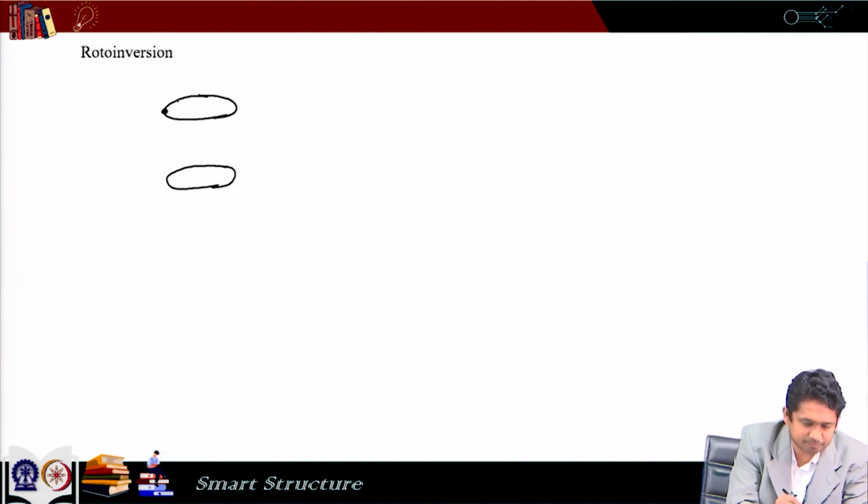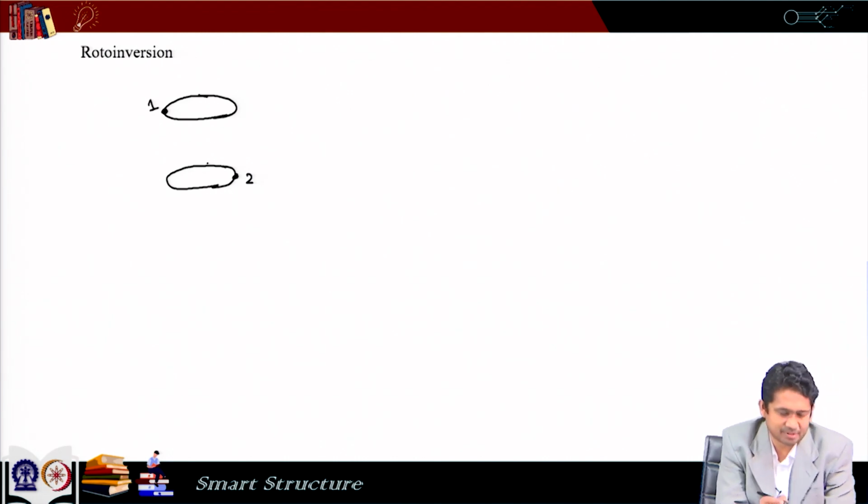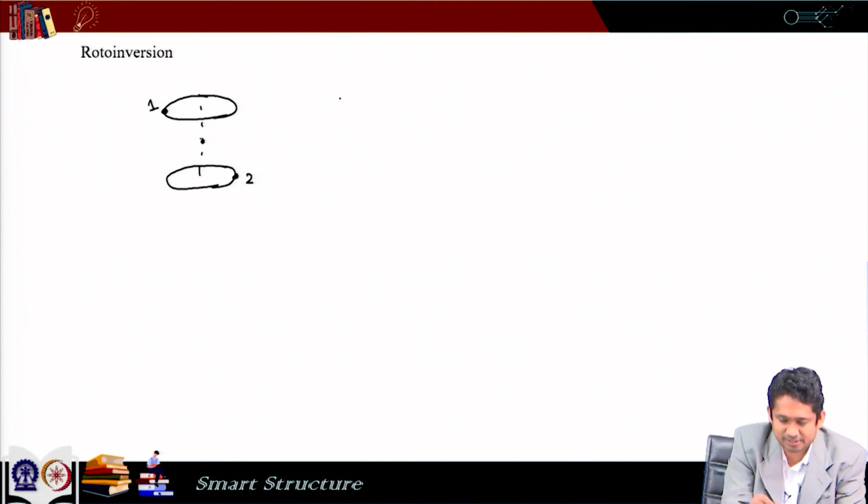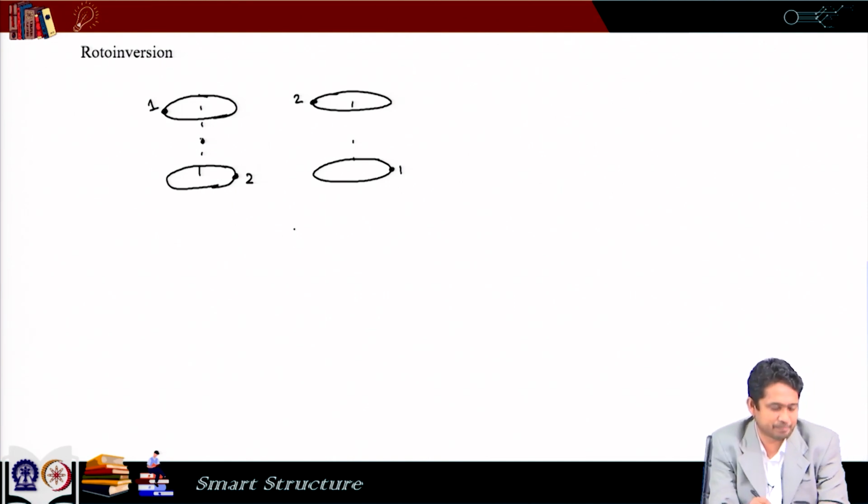Let us imagine that we have one atom here and here, and they are the same. So, if this is rotated by an angle 360 degree, it comes back here. If this is rotated by an angle 360 degree, it comes back here. So, we are doing a one-fold rotation to both, and then they interchange their points. So, the center is somewhere here. With respect to this, if this point comes here and this point goes here, which means these 2 points interchange their locations, then what we get is point 2 here and point 1 here, and even then it looks the same.